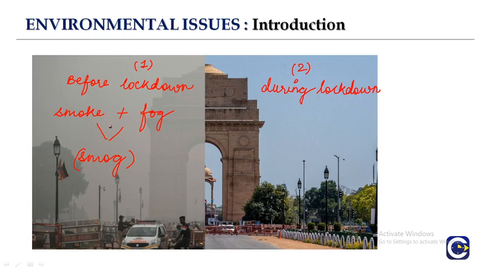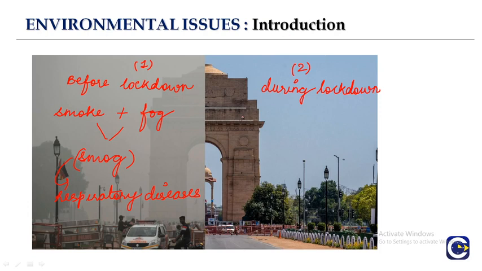This smoke causes a lot of respiratory diseases. These respiratory diseases are very harmful and can sometimes lead to death also. Right? When we talk about during the lockdown, you see the clear image, there is no blurred image.